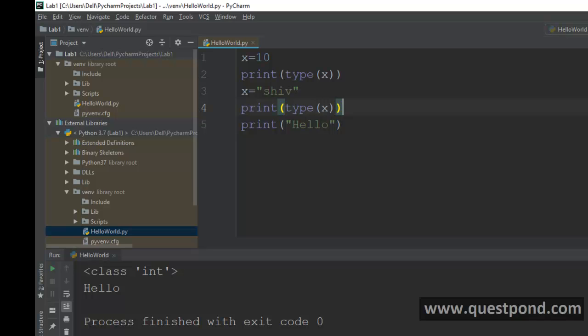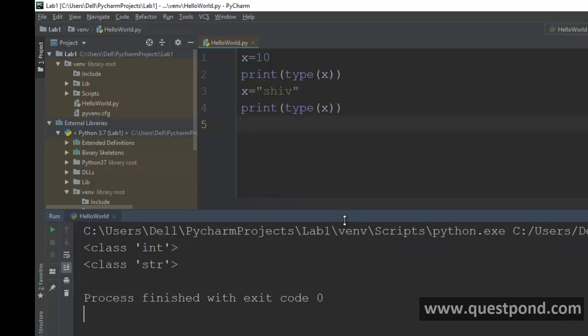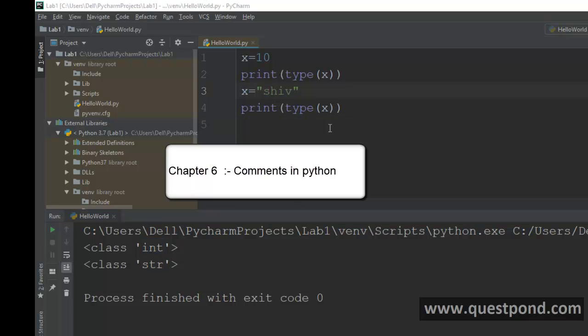become an image, right? So you can see here in the first line I'm saying x is equal to 10, so this will display as integer, but in the next line I'm just giving shiv, and Python will not complain about it, and it will say yes, this is a type string, right? If I run this, you can see that I don't get any exceptions. In the first line it is showing me int, in the next line it is showing me string. So Python is a dynamic language.